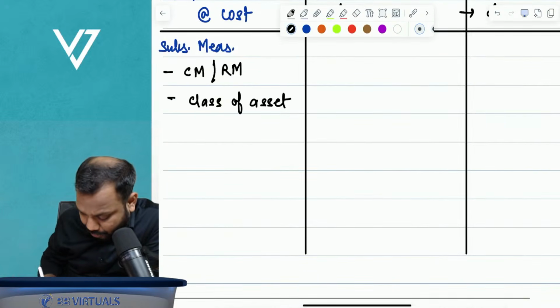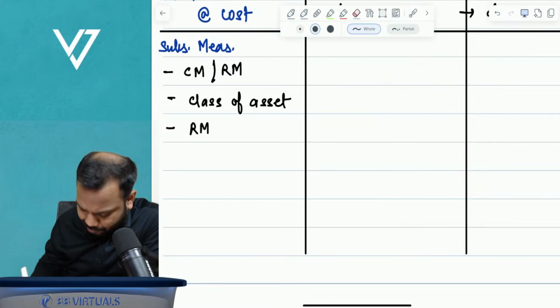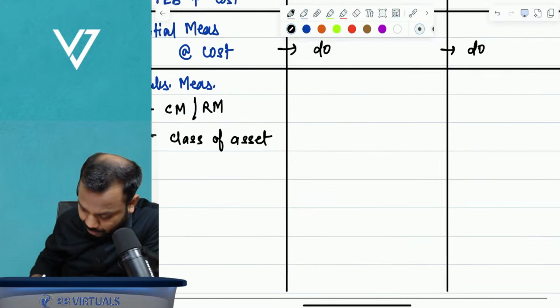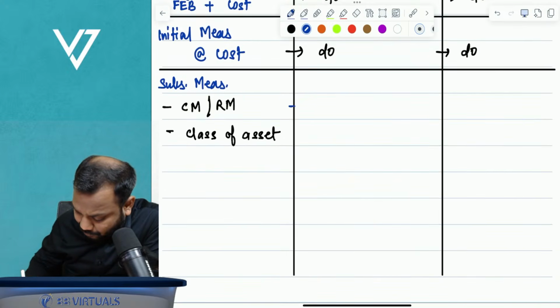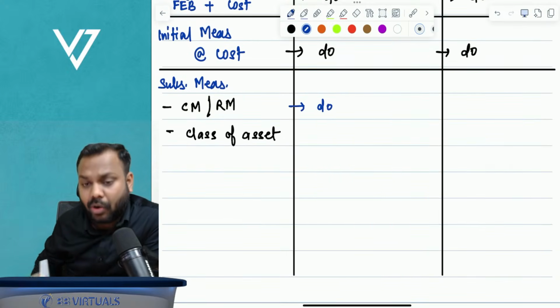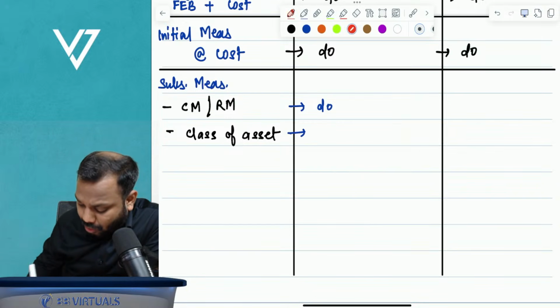Further, if you opt for a revaluation model, first of all this one. Now here, under investment property, again there is an option for cost model or revaluation model, but it does not apply to each class of assets.